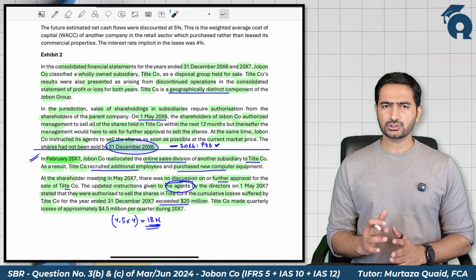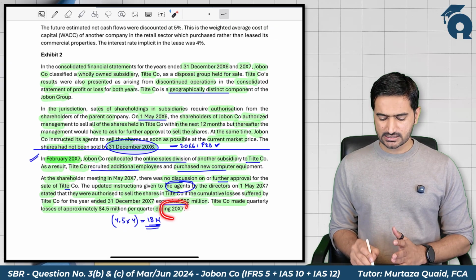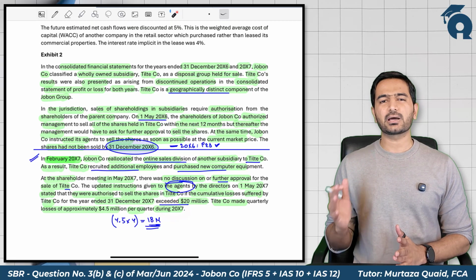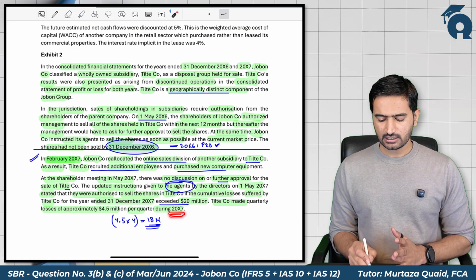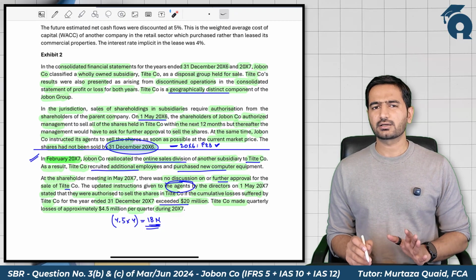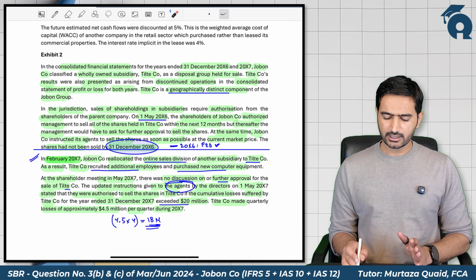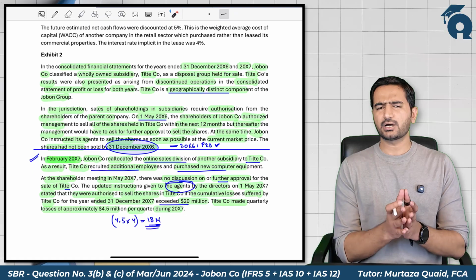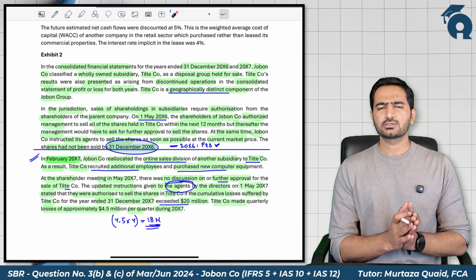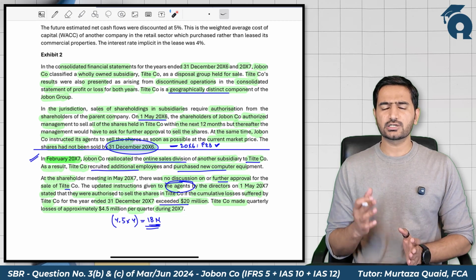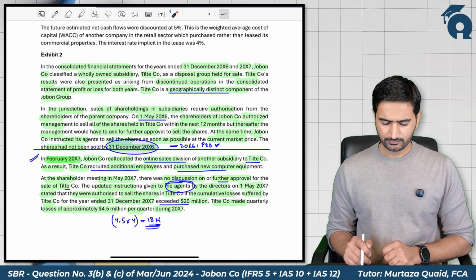So its classification should be changed in 2007 as well as in the comparative year 2006. In 2007, the IFRS 5 classification criteria is not met, so we would again classify this subsidiary as a part of continued operation, as a part of our normal business, and we need to restate the comparative figures for 2006 as well.